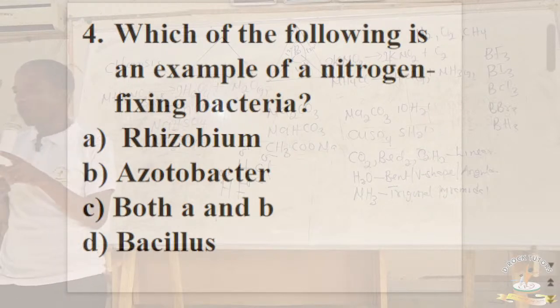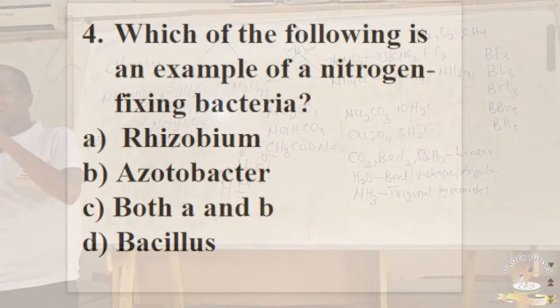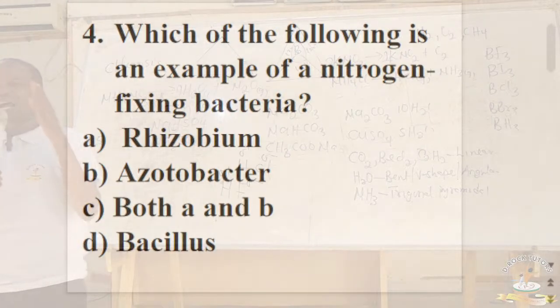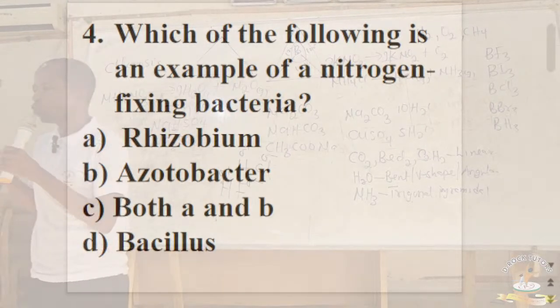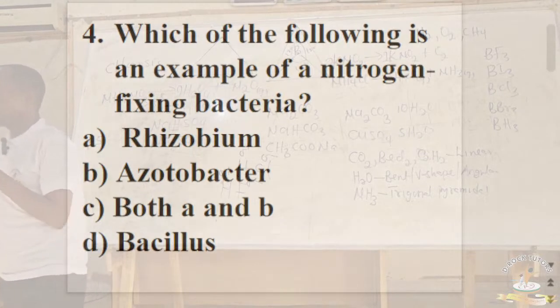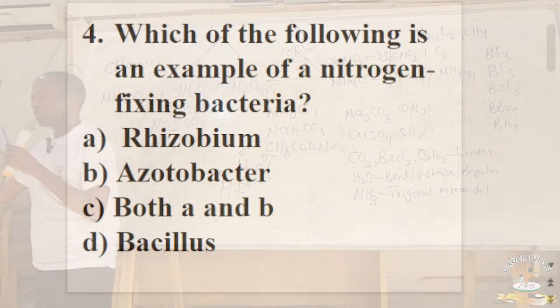An example of a symbiotic nitrogen fixing bacteria is rhizobium, whereas an example of a non-symbiotic nitrogen fixing bacteria is Azotobacter. So both rhizobium and Azotobacter are involved in nitrogen fixation. So if you look at the option, the correct answer here is option C, both rhizobium A and B, Azotobacter. The next slide.